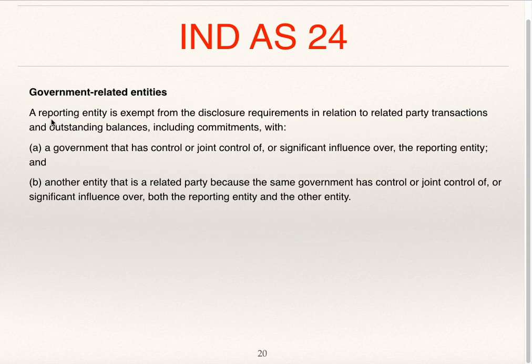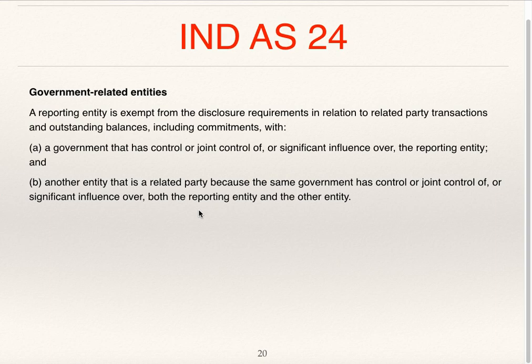Government related entities. A reporting entity is exempt from the disclosure requirement in relation to related party transactions and outstanding balances, including commitments, with a government that has control or joint control of or significant influence over the reporting entity, and another entity that is a related party because the same government has control or joint control of or significant influence over both the reporting entity and the other entity.